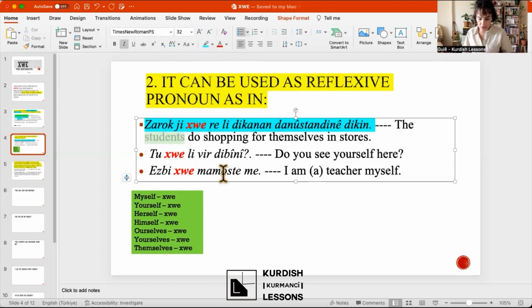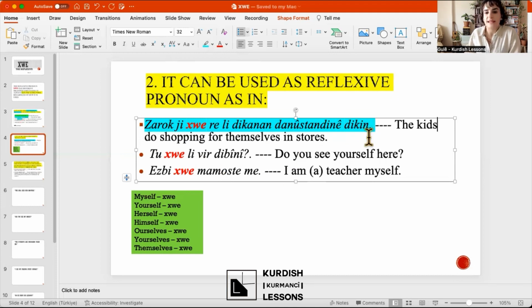Zarok jkhore, the kids do shopping for themselves in stores. Zarok jkhore, for themselves. Jkhore, themselves. So here the verb is plural.